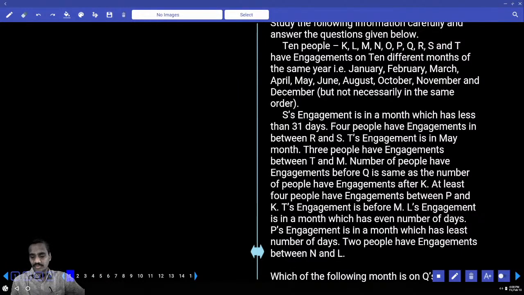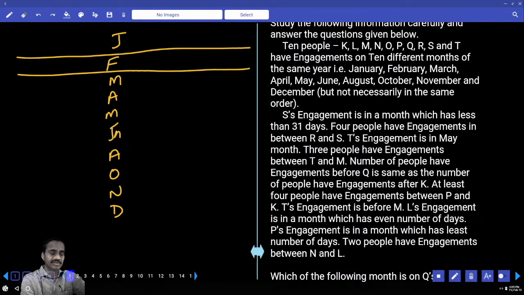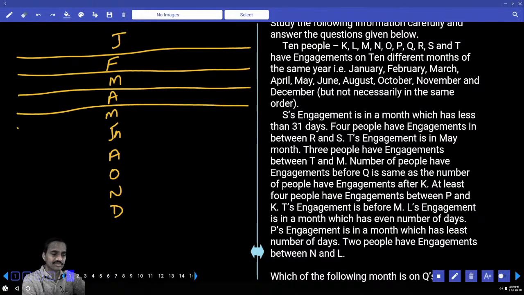Now 1 to 5. There are 10 people who have engagements in 10 different months in the same year, starting from Jan. And what are the months we have? Jan, Feb, March, April, May, June, August, October, November, and December. So 10 persons in 10 different months. First, write down the months at the center and extend the lines like this.